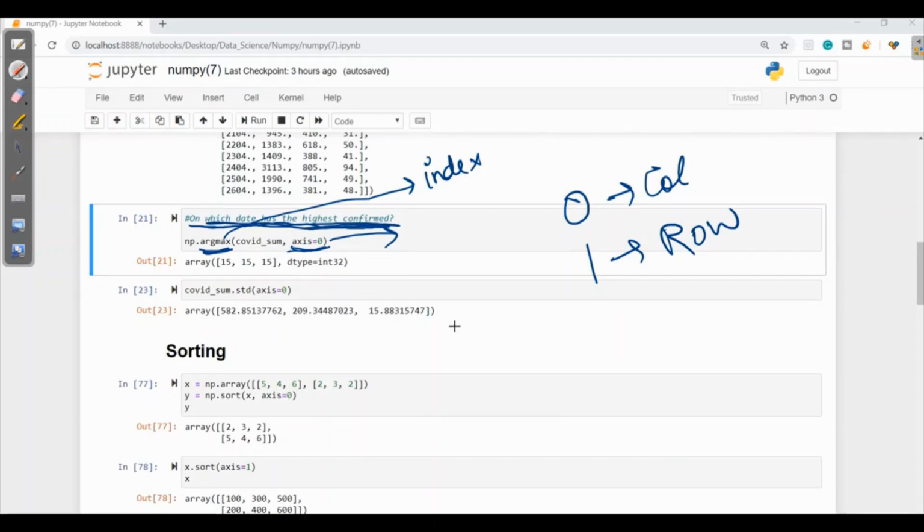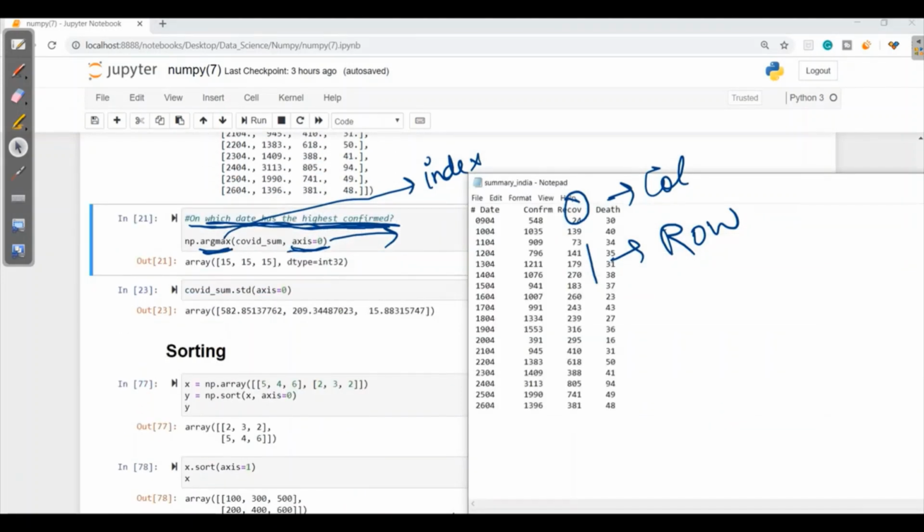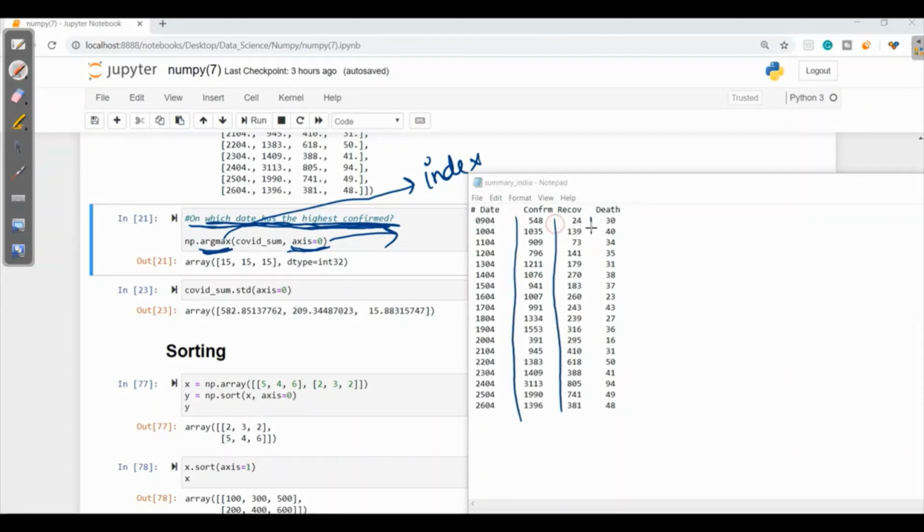So for axis is equal to 0, it says to print the highest confirmed date but column wise. When we see the data, we can see that for axis is equal to 0, it asks for the column wise, and here it has returned 15 for the confirmed, 15 for the recovered, and 15 for the death rate.